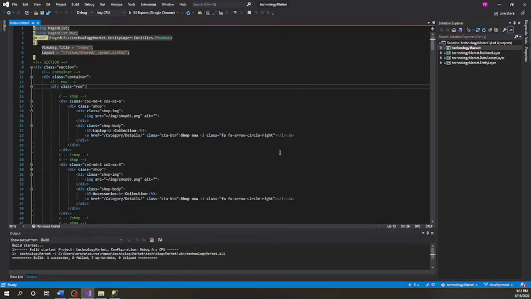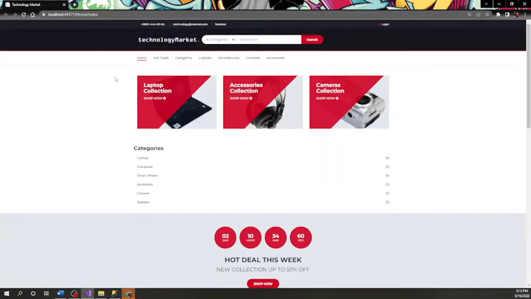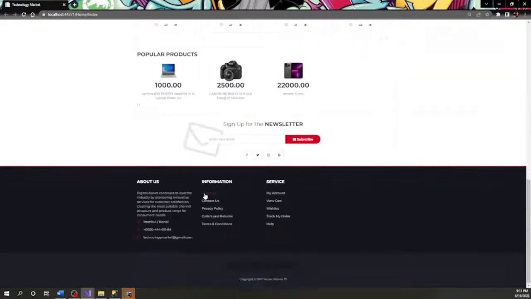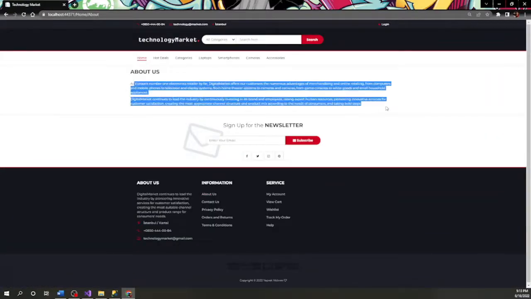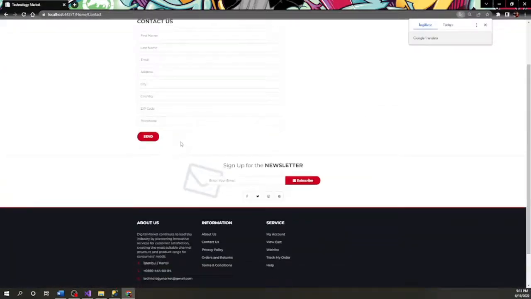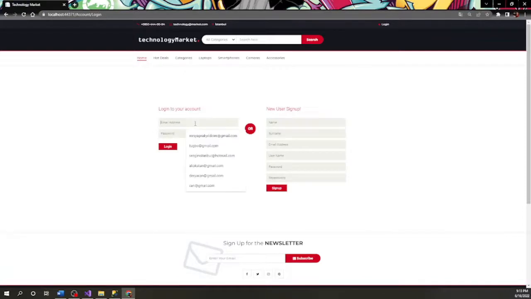Let's continue with the design part. The user interface is like this. There is a popular product list and categories. There is a popular product list, an about page with short information, and a contact form page that sends an email for the admin. Let's look at the user and admin login and logout process.